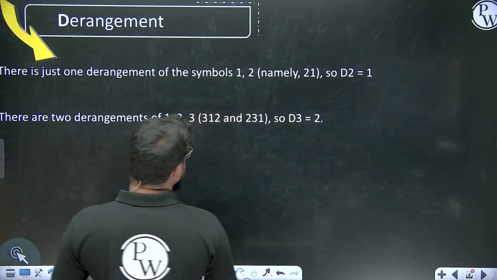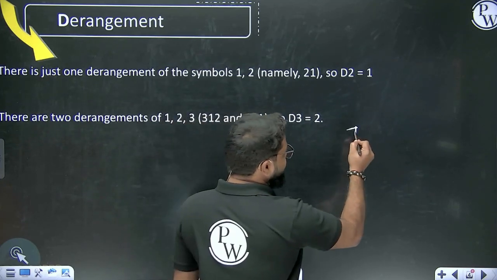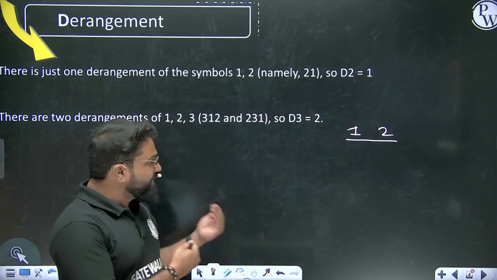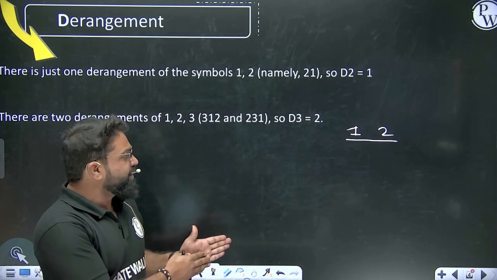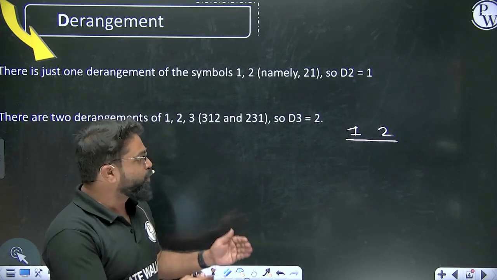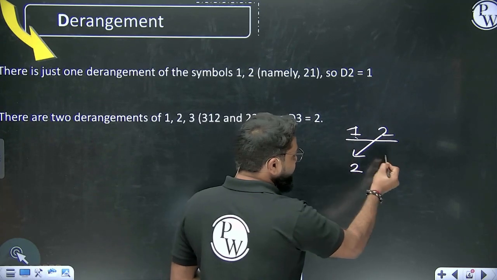Now, let's try to understand derangement of 2 elements. For example, here if I have element number 1, element number 2. So how many ways can you derange such that letter number 1 will not be at the first position, and letter number 2 will not be at the second position? So what you can do, you can write 2 here and then you can write 1 here.